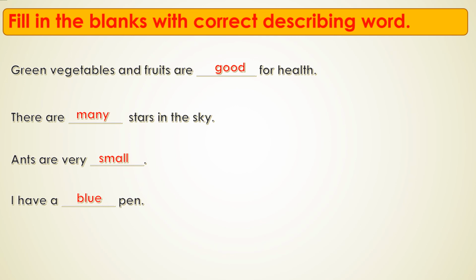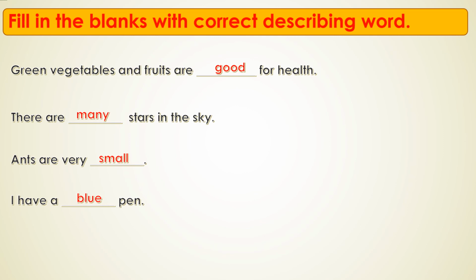Describing words. Words that describe the quality of a person, animal, place or thing are called describing words. Words for numbers, colors, size and shape are also called adjectives.